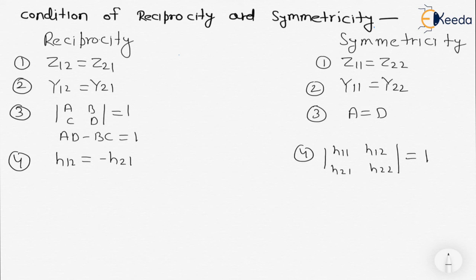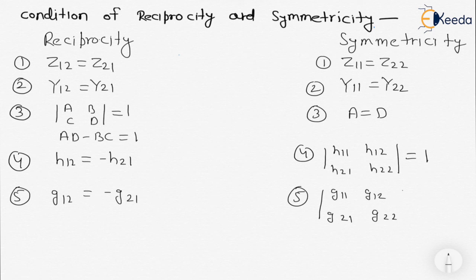And for the condition of G parameter, the value of G12 must be equal to minus G21, and similarly the determinant of the G matrix, G11, G12, G21, G22, should be equal to 1.